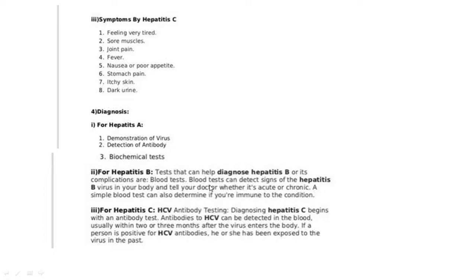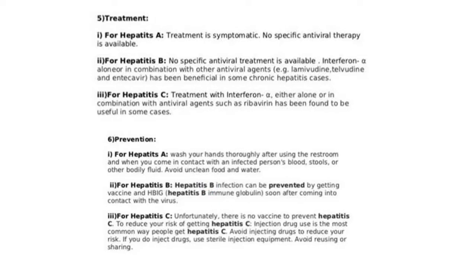For hepatitis C, antibody testing is used for diagnosis. Antibodies to HCV can be detected in the blood usually within 2 or 3 months after the virus enters the body. If a person is positive for hepatitis C virus antibodies, she must have been exposed to the virus in the past.